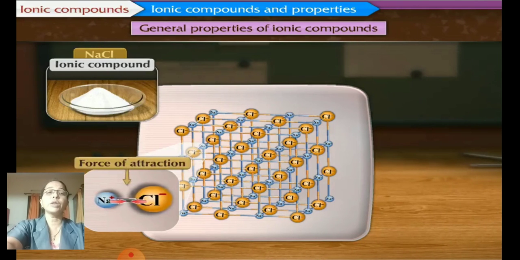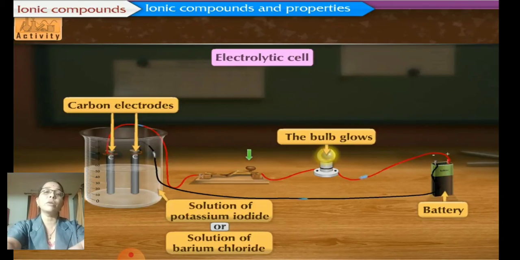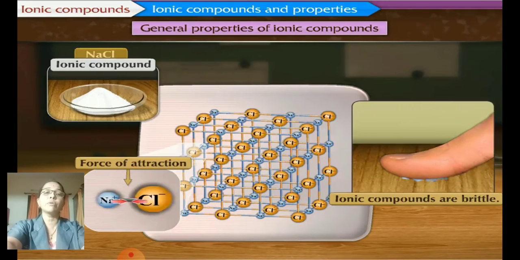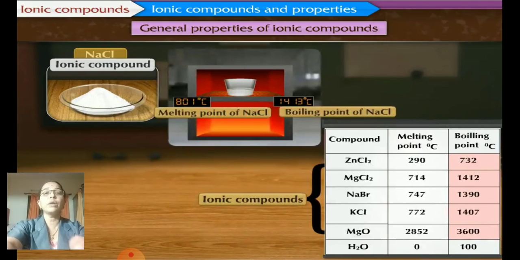Here the force of attraction between sodium and chlorine is so strong that it cannot be broken down easily. But who can separate this sodium and chlorine? Electrolytic reduction. As you could see in the electrolytic cell, here sodium and chlorine can be separated out. Ionic compounds are brittle, that we have just now seen. Ionic compounds have high melting point and high boiling point.